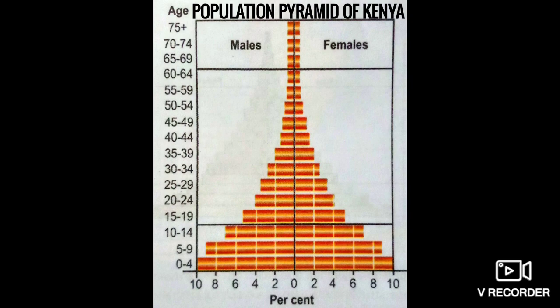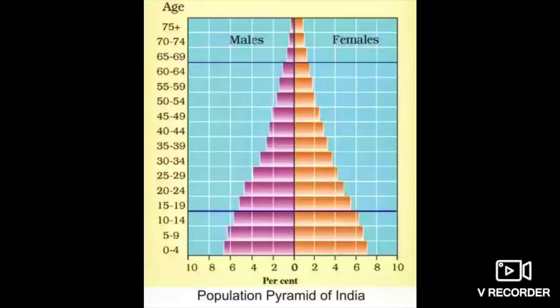Understood? What is the base? Flat base. And what is the balance? Birth and death rates are high, and there is a curve in the middle as we go up, right? A sharp curve, but it moves narrow as we move up. Okay. Then comes another one, that is the population pyramid of India. Now what is the situation found here?